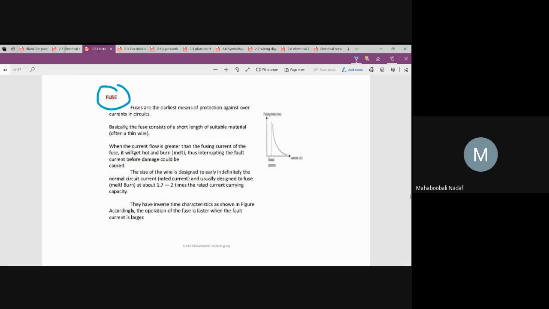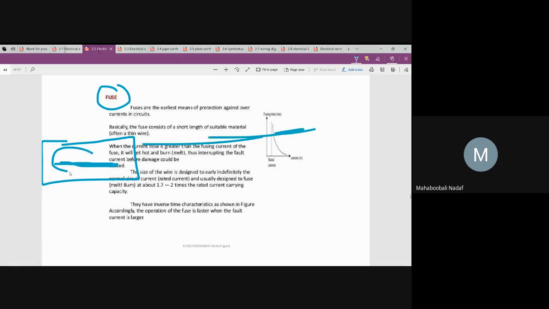In short, a fuse is a self-damaging device, which will itself get damaged but not allow the current to flow through once the fault occurs. There is one wire that has less capacity than other normal wires.